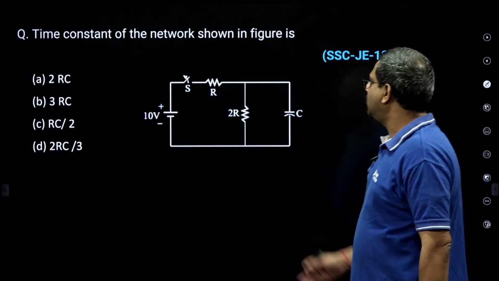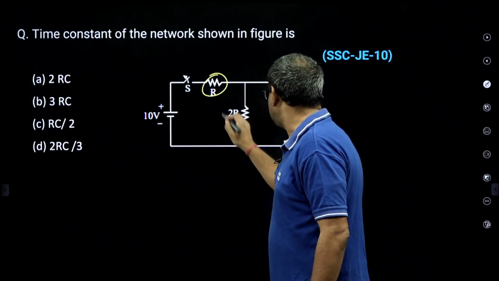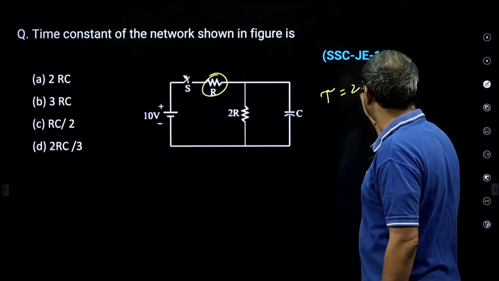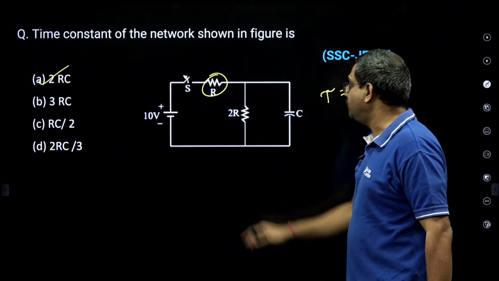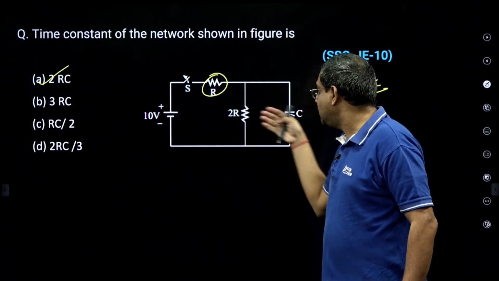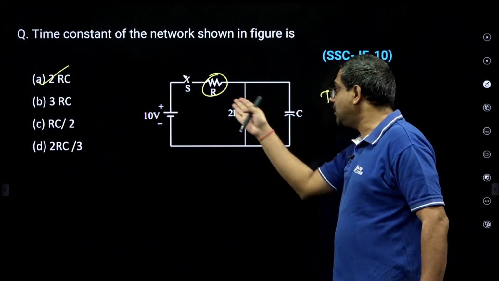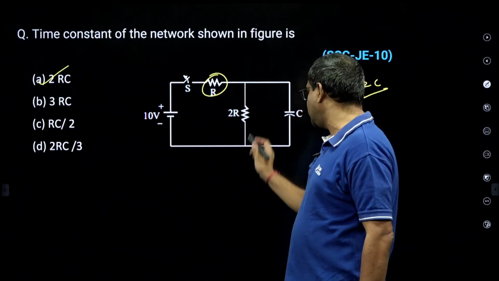Determine the time constant when the switch is getting opened. When the switch is opened, tau is R equivalent into C. R equivalent is 2R, so the time constant is 2RC. If the switch were closing, then R equivalent would be R in parallel with 2R, and then C. But here the switch is opening, so tau is RC. The discharging time constant is 2RC.